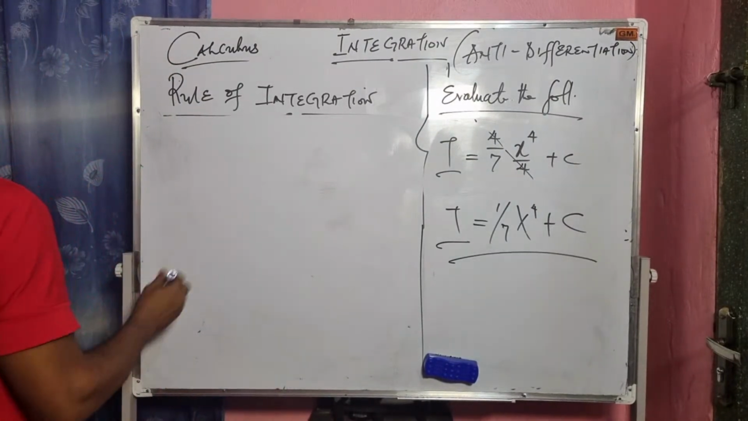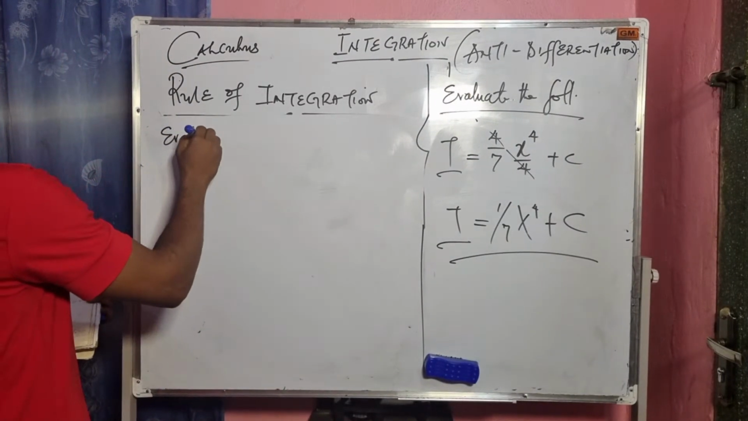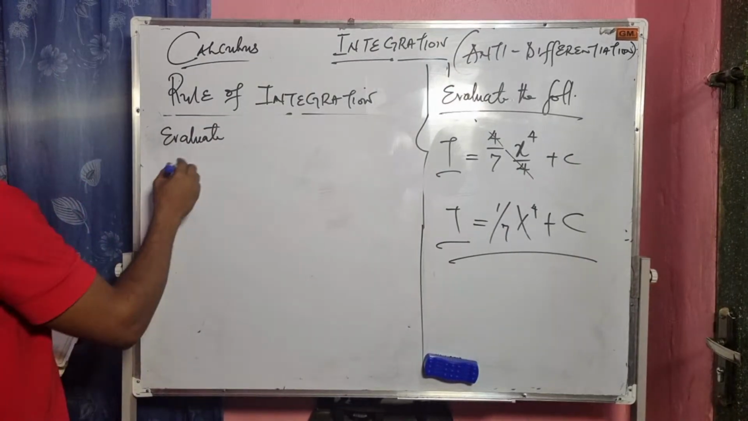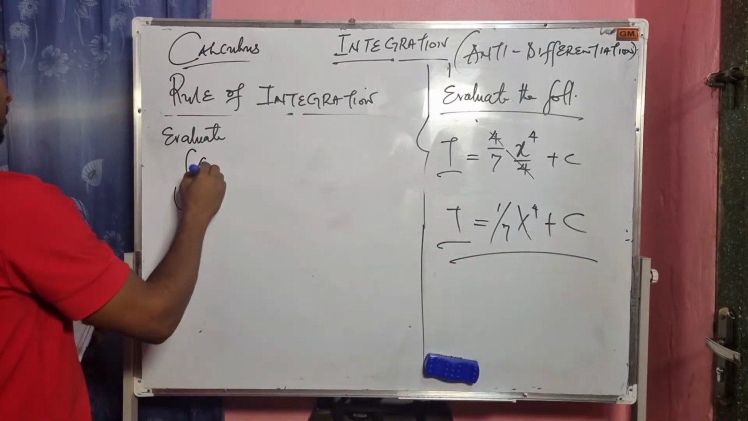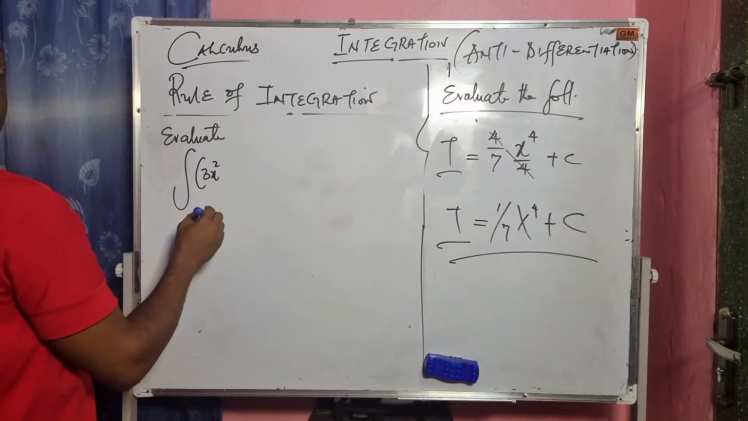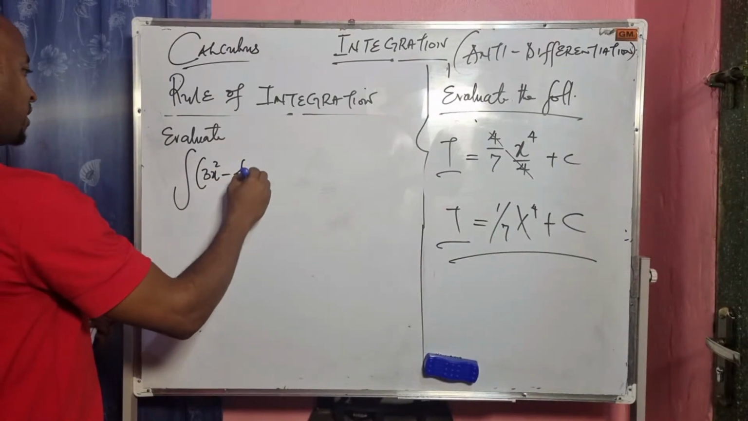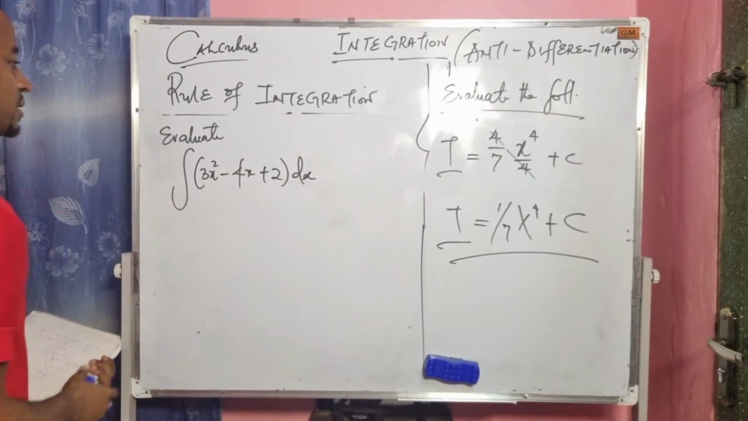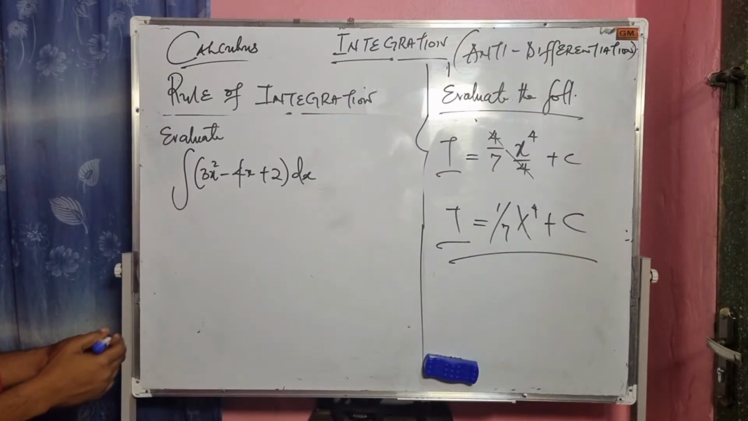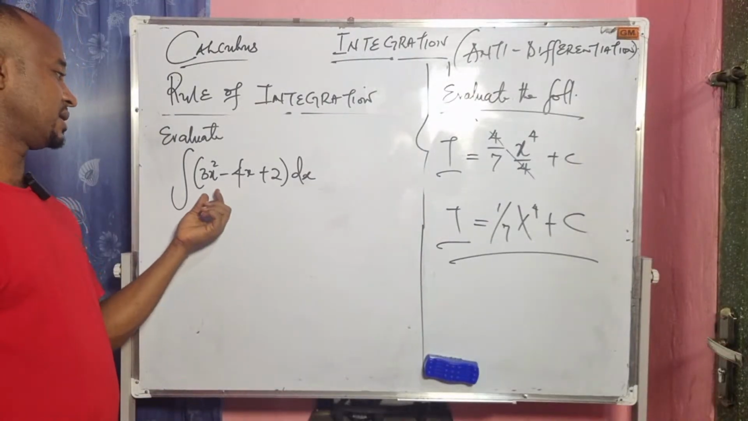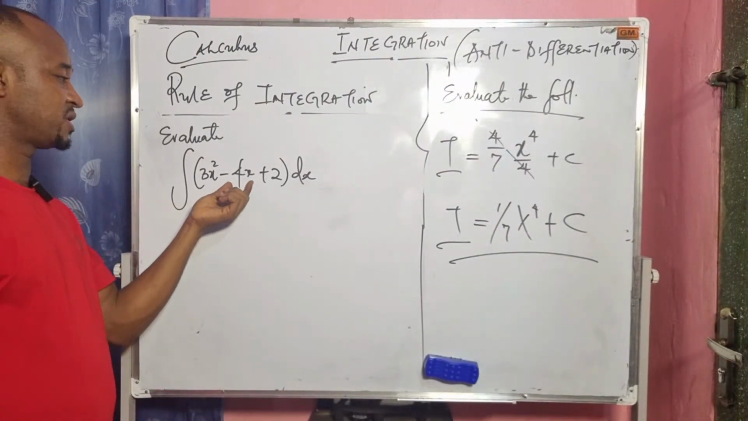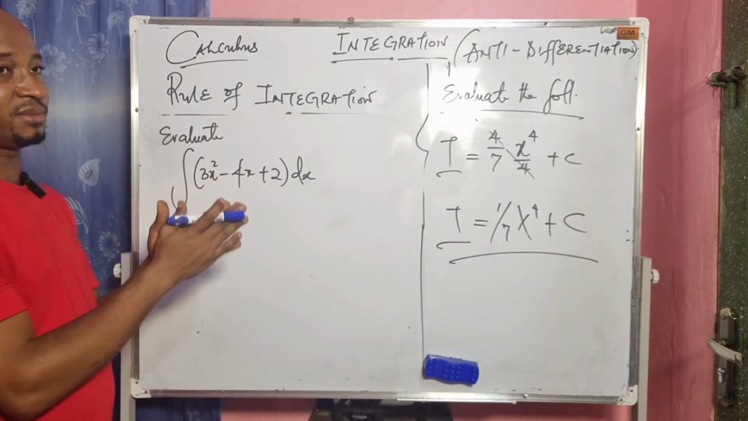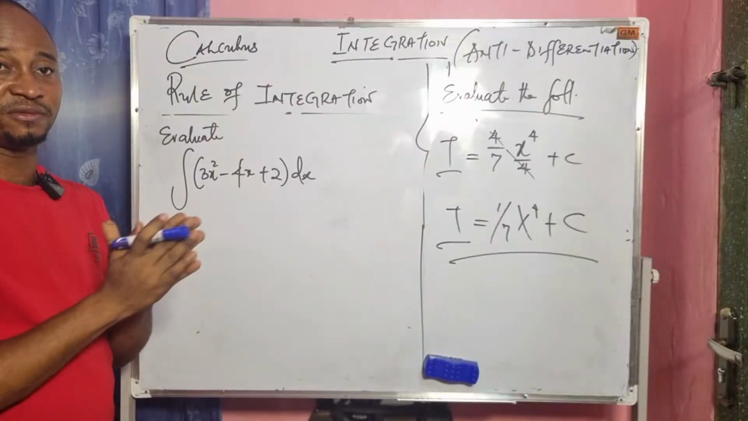We have a question here that says integrate this, or evaluate this. Evaluate the integral of 3x squared minus 4x plus 2, all in dx. In this case, we have more than one term, right? We have 3x squared, we have minus 4x, we have plus 2. I would integrate each of these terms individually.